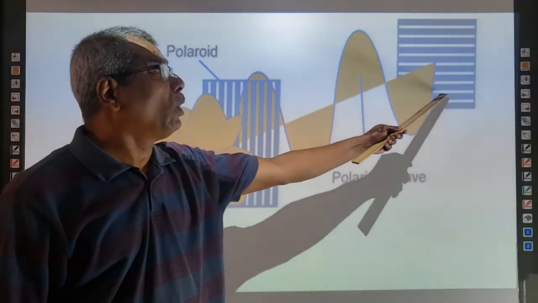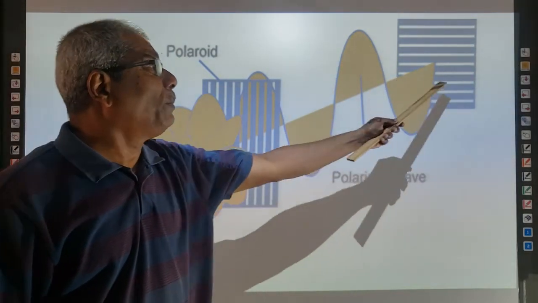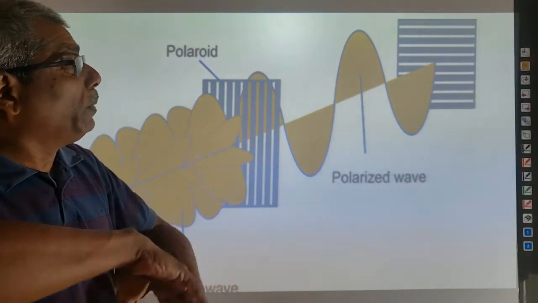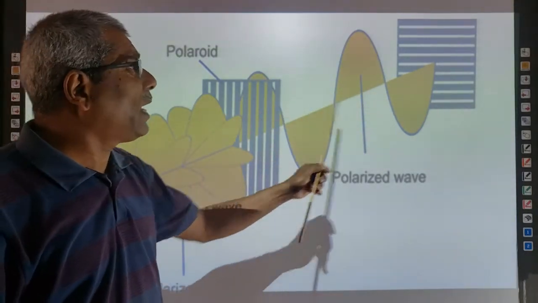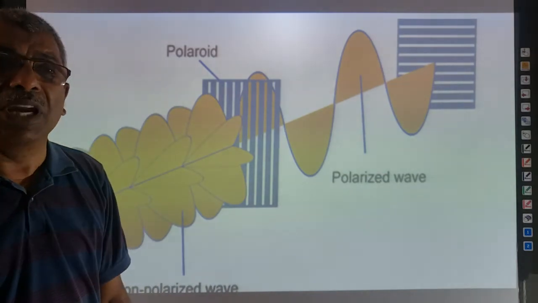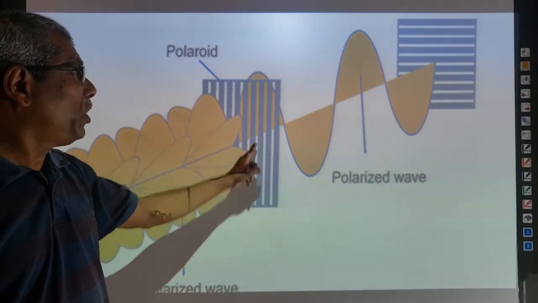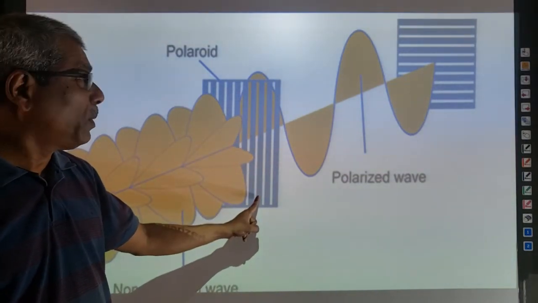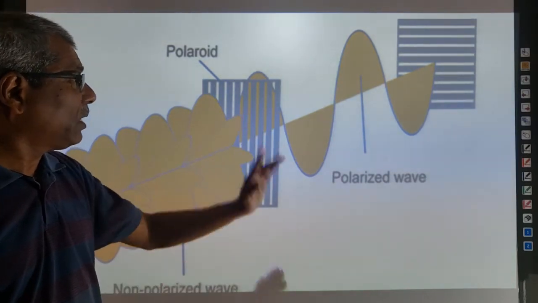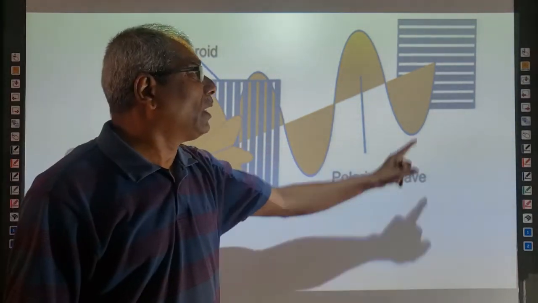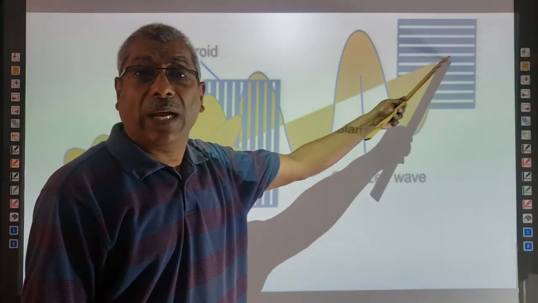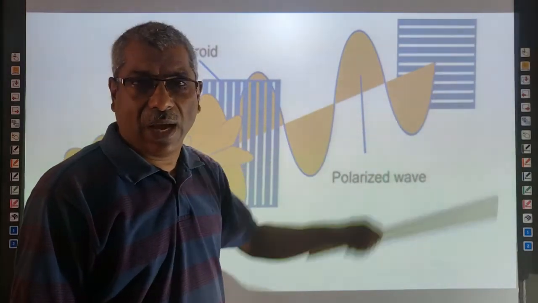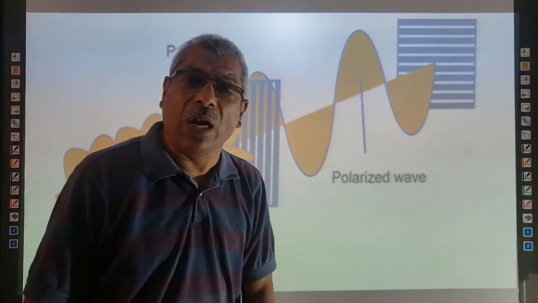Now the other Polaroid: these two Polaroids are kept perpendicular to each other. This is like this and the other one is like this. That means the pass axes are perpendicular to each other. Now, the one component which is parallel to the axis of this crystal is allowed to pass. But coming here, these vibrations are perpendicular to the axis of the next crystal. Hence, light is not allowed to pass through.